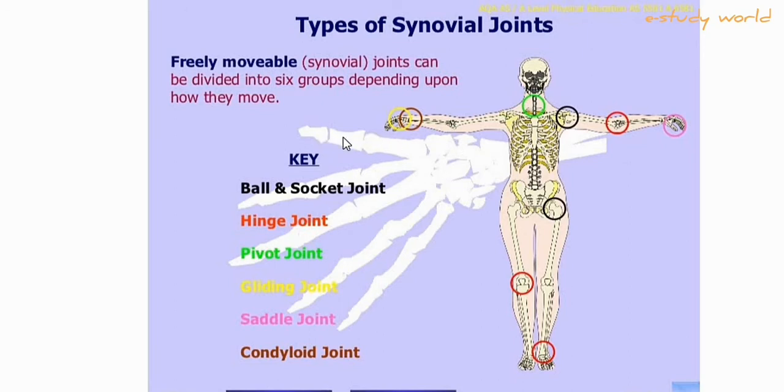These are the phalanges: distal phalanges, middle phalanges, and proximal phalanges. But in the thumb there are only distal phalanges and proximal phalanges, not middle phalanges. These are all hinge joints, and these are the carpal joints. Carpal joints are gliding joints. These are all gliding joints, and in the case of tarsals, the tarsals are also gliding joints.